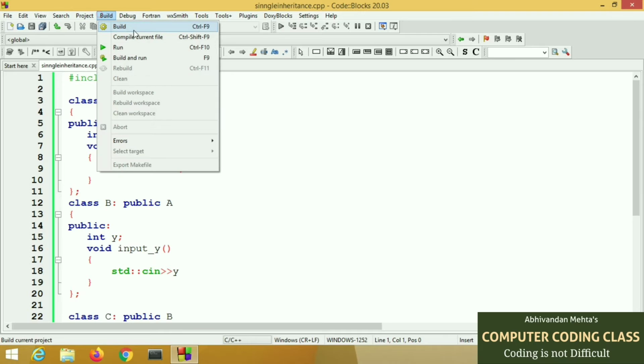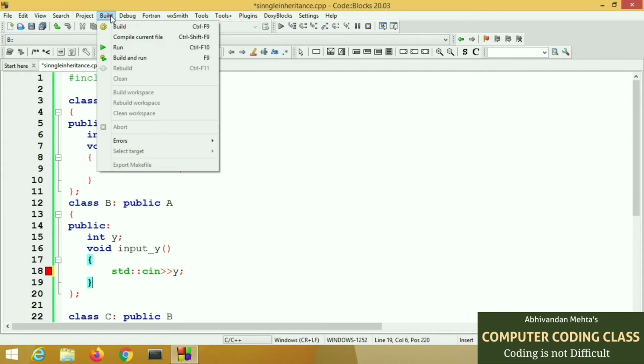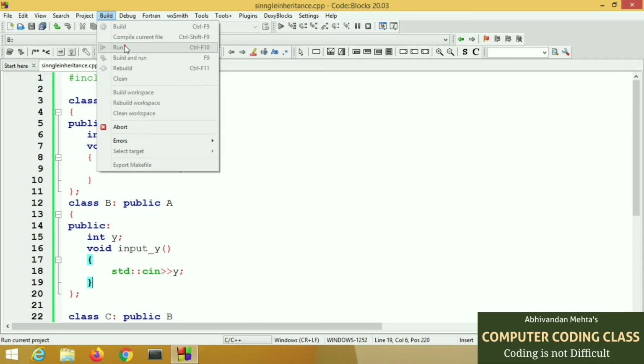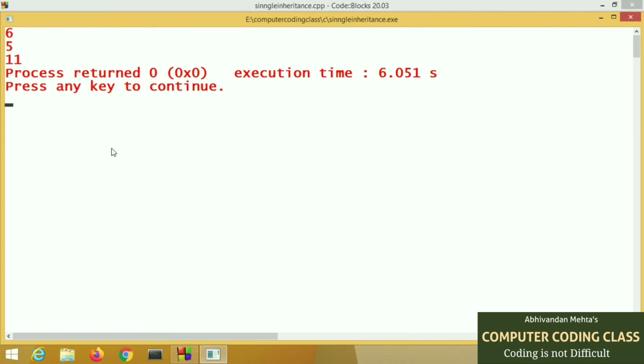Now we will compile and run the program. Here I am using Code::Blocks and the G++ compiler. There is a syntax error, a missing semicolon. Now our program is ready. We will compile and run again. Here is the value for x, the value for y, and this is the sum.